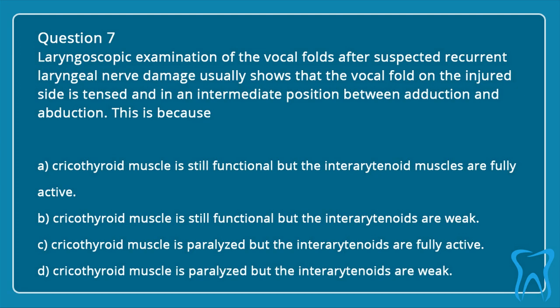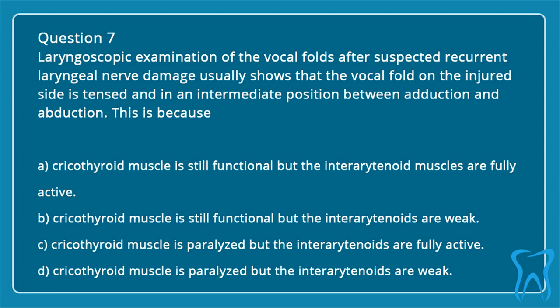Question 7. Laryngoscopic examination of the vocal folds after suspected recurrent laryngeal nerve damage usually shows that the vocal fold on the injured side is tensed and in an intermediate position between adduction and abduction. This is because: A. Cricothyroid muscle is still functional but the interarytenoid muscles are fully active.